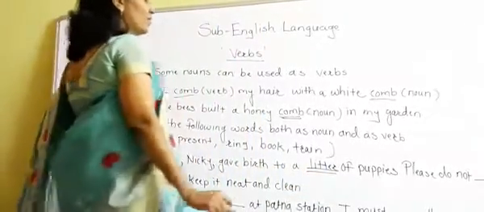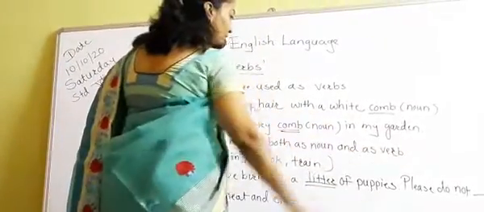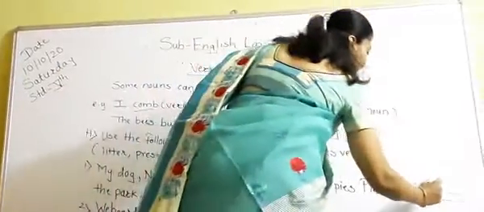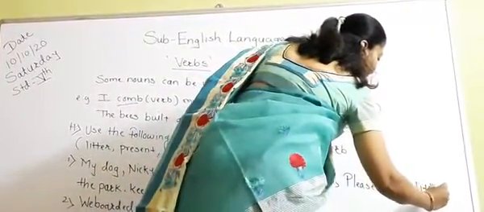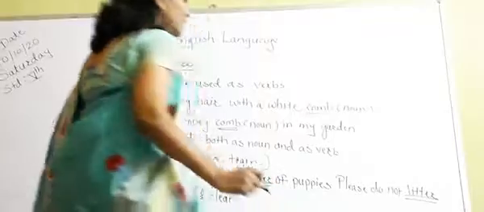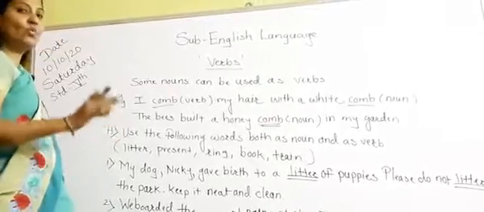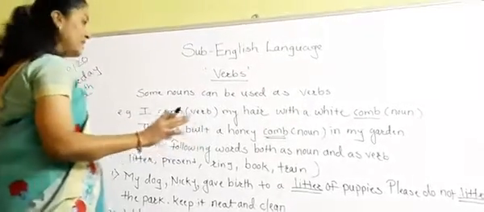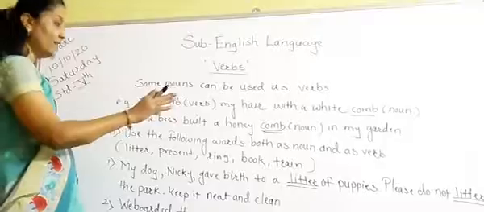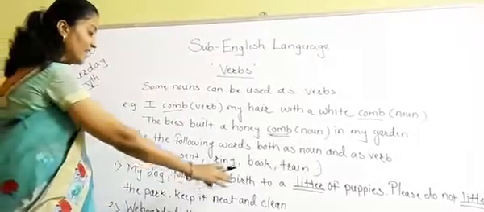Okay, so please do not dash litter. Again we will use the same word, but the meaning is different here. Please do not litter the park, means do not throw garbage here and there. It is the meaning of the litter. Keep it neat and clean.